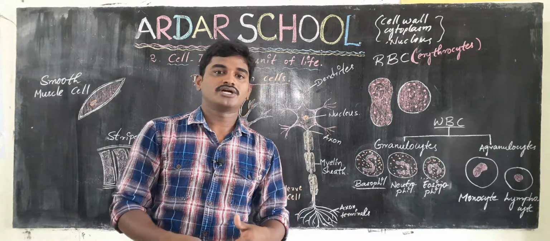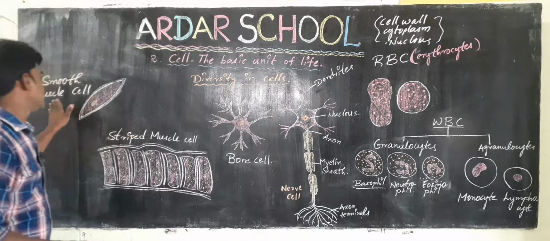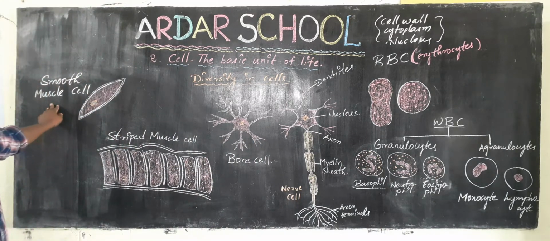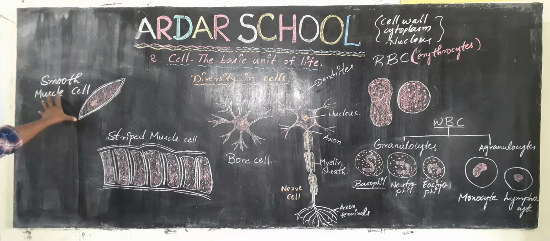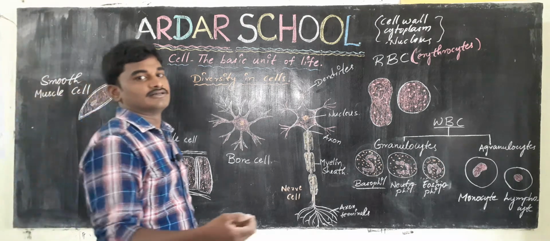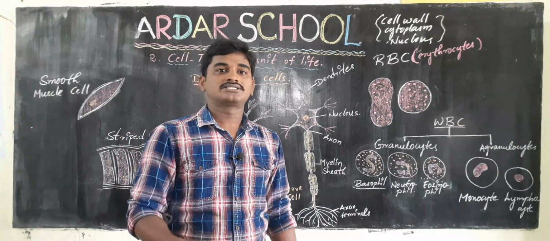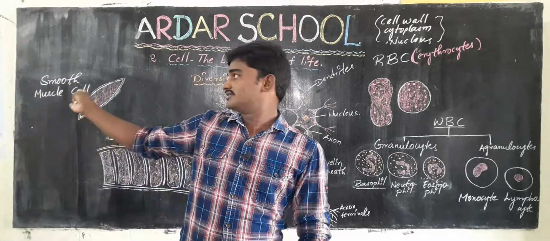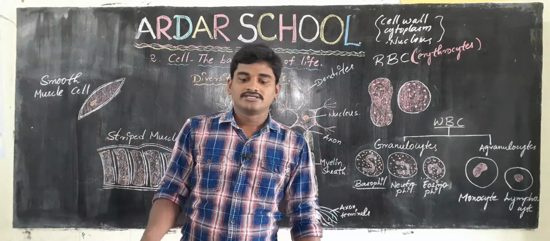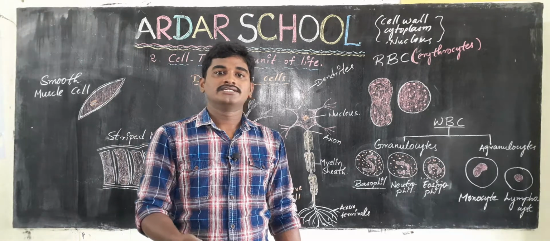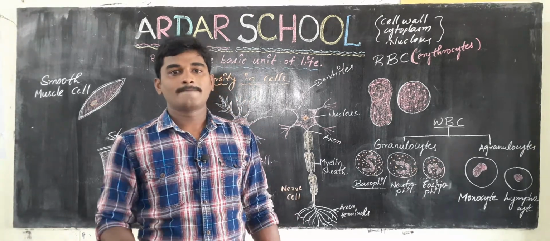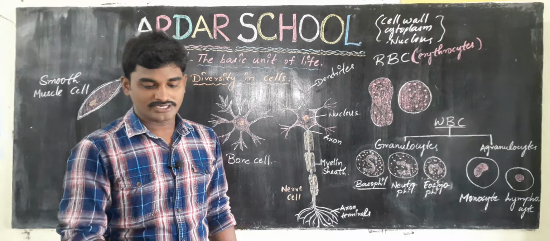Okay, we are going to learn about it now. The first cell is the smooth muscle cell. What is a smooth muscle cell, what is its function, and where is it located in our body? Smooth muscle cells are situated in different parts of our body: in the intestine, in the urinary bladder, in the uterus of females, and as well as in our stomach.